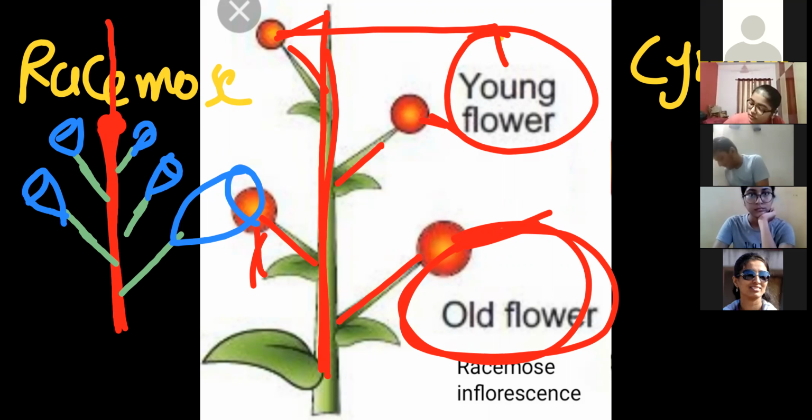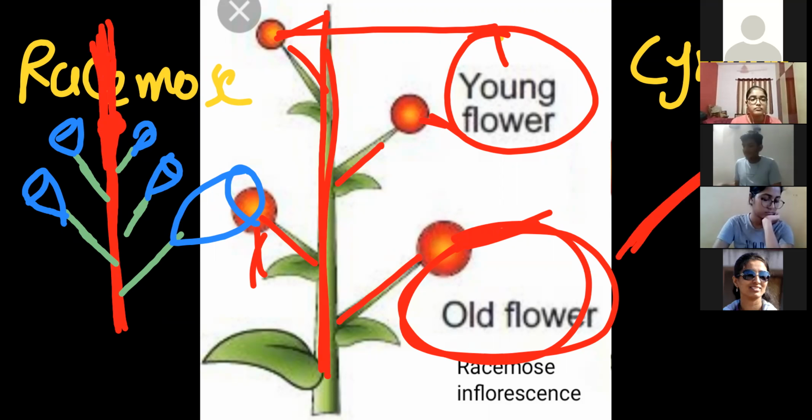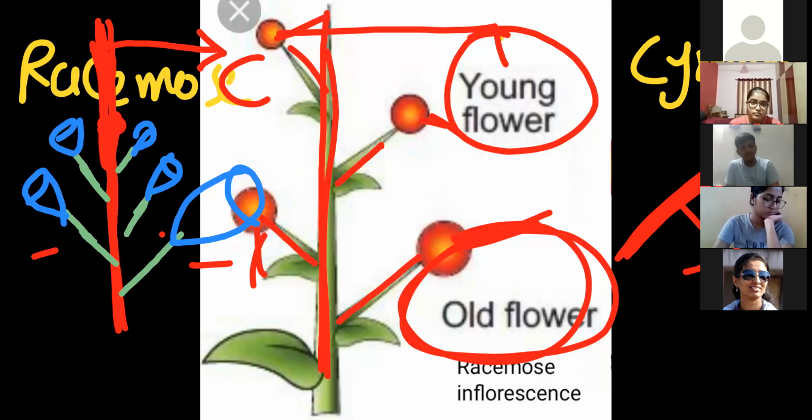Now, in racemose, remember this floral axis. You saw that in hibiscus, this is the floral axis and then it terminates into a flower. So its growth is restricted here, because the tip converts into what? Flower. But here the tip remains as it is, because flowers are born on the lateral sides, right? So the tip remains as it is. So we can say that this one shows continuous growth.